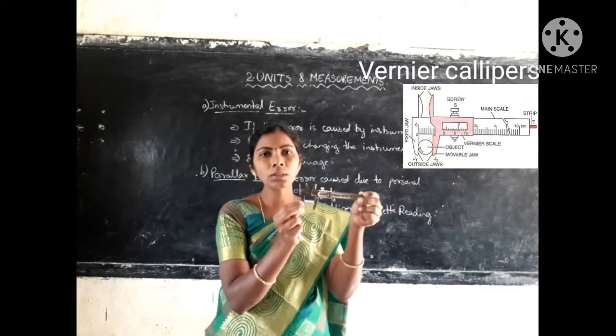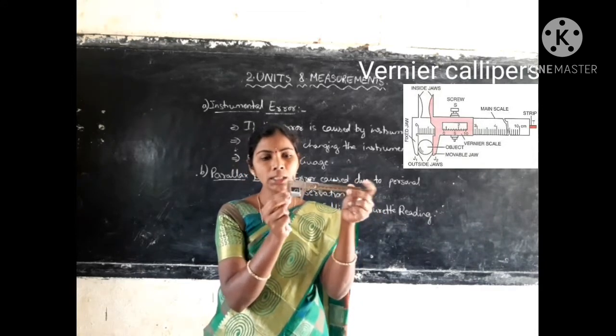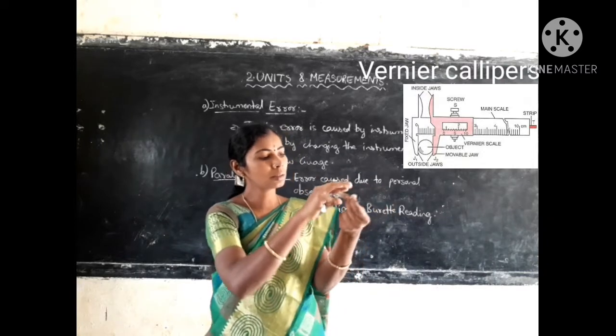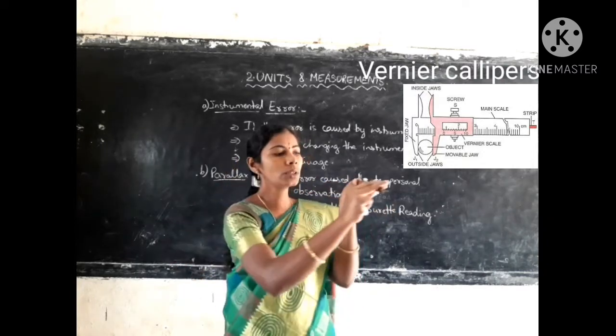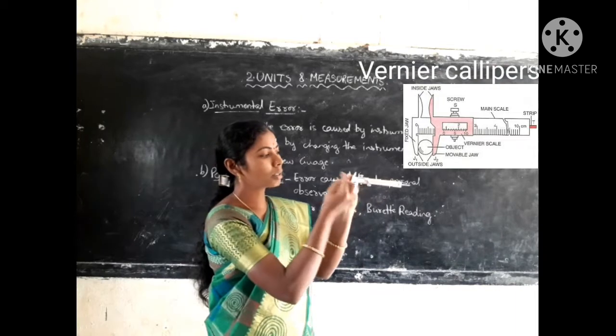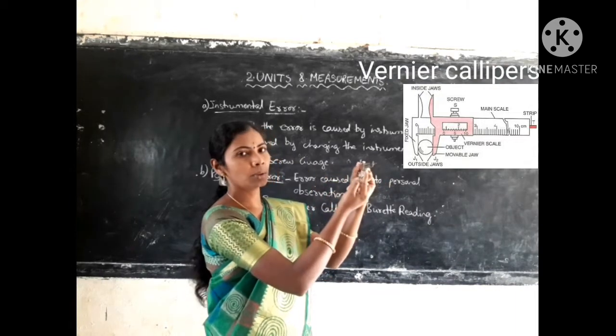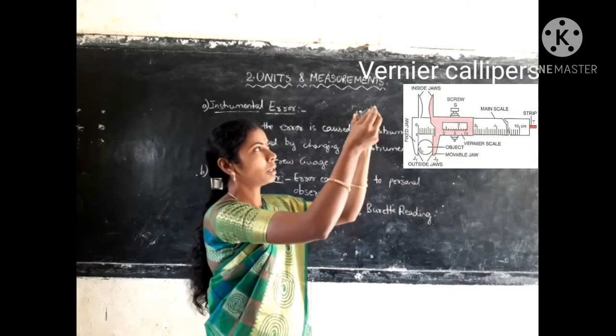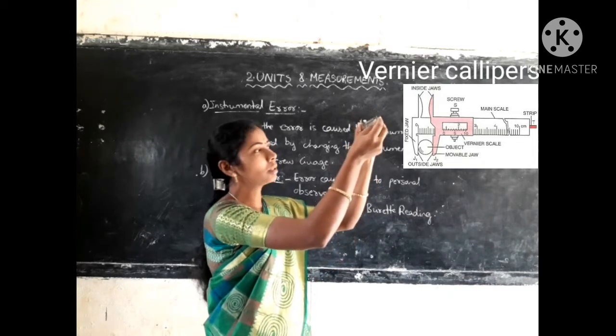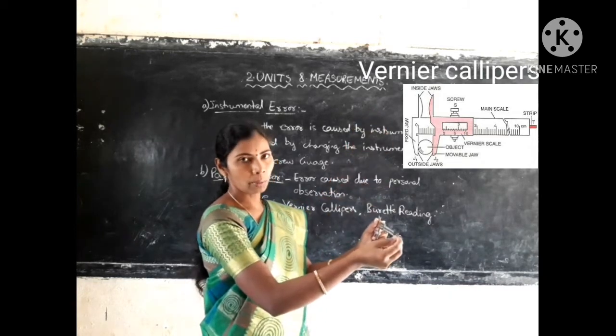So when you are noting down the reading, regarding parallax error, whenever we are noting down, we should note it such that the readings coincide with our eyesight. They should be exactly parallel to your eyesight, not above like this. We should not measure from above, or from below.